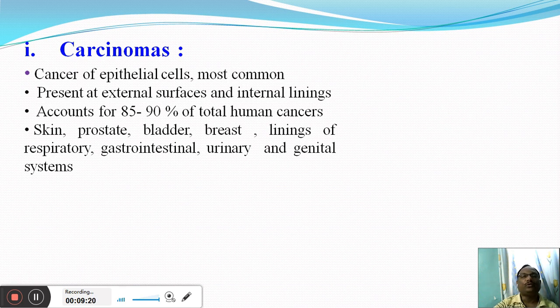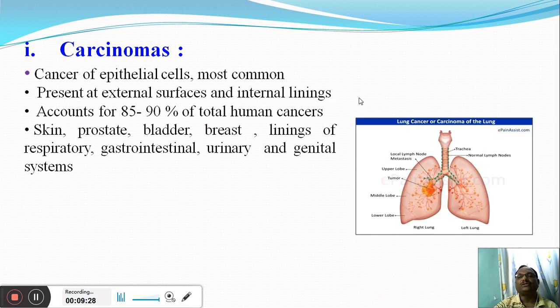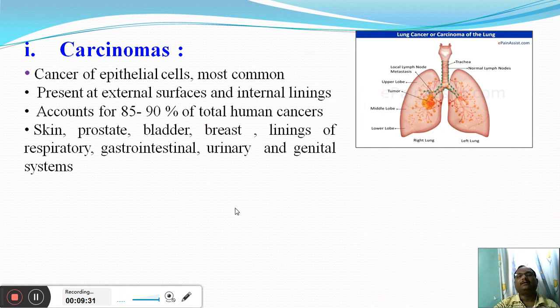Now all of you know where the epithelial cells are present. Mainly they are present at the external surfaces and at the internal lining of various organs, and therefore the cancer that is associated with the epithelial cells of external surfaces and internal linings comes under the group of carcinoma.